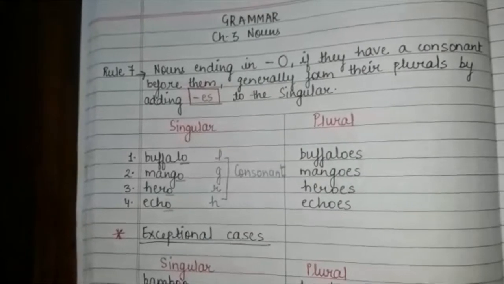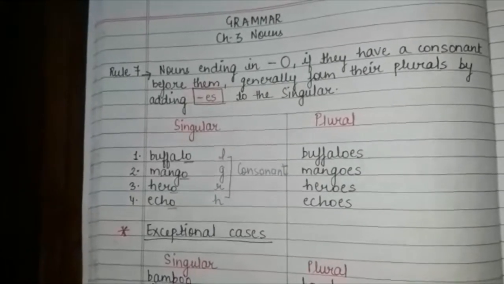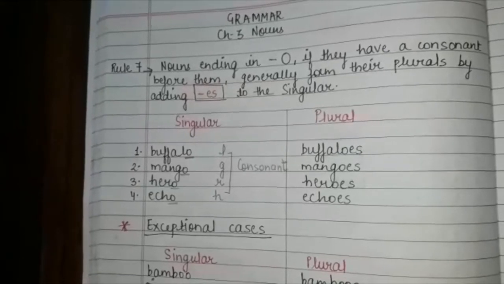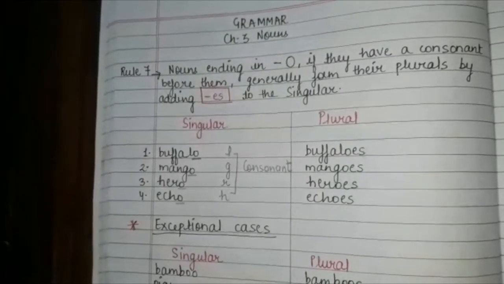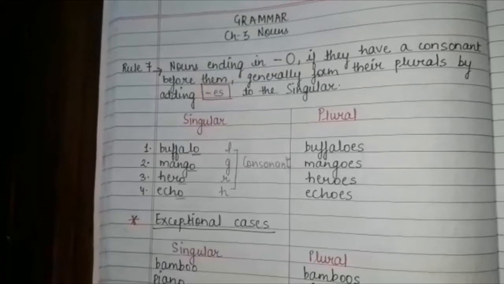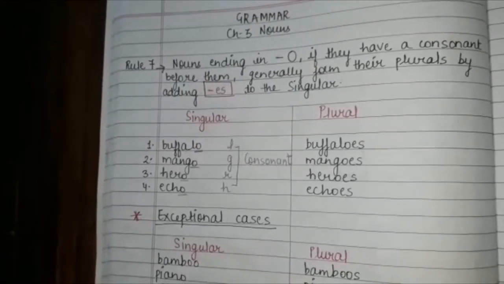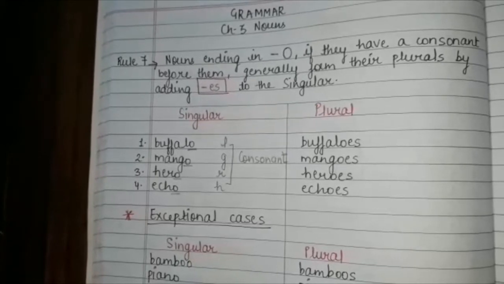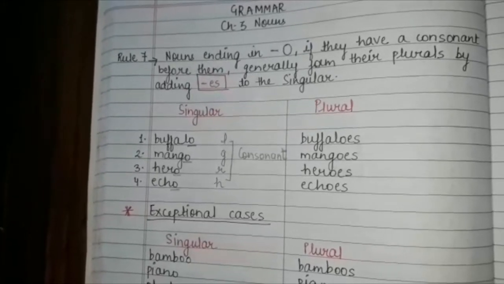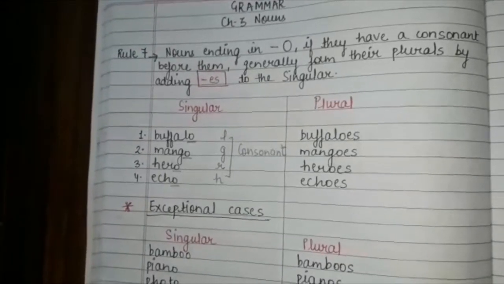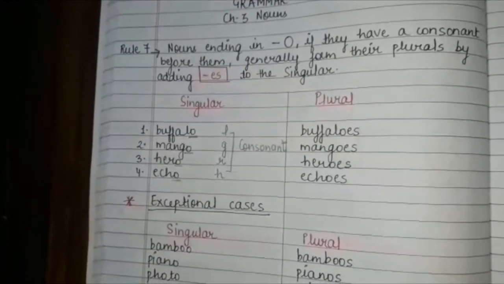So students, let's try to understand rule number 7. Rule number 7 says, nouns ending in O, if they have a consonant before them, generally form their plurals by adding es to the singular. So what does it mean? It simply means that if my noun is ending in O and before O I have a consonant, then if I have to change that into plural, it will take es in the end. Okay, so let's see the examples.